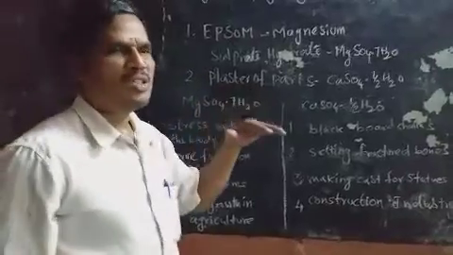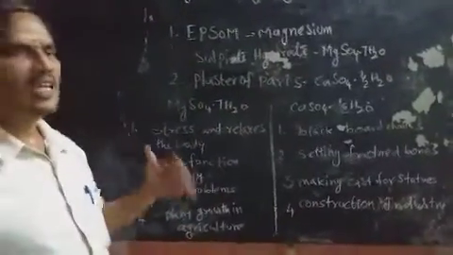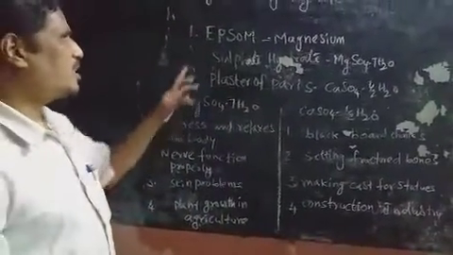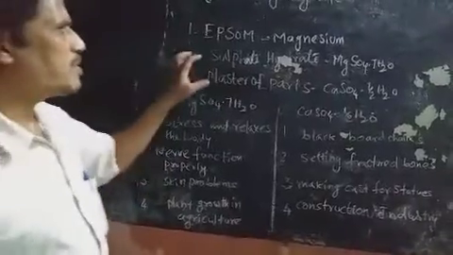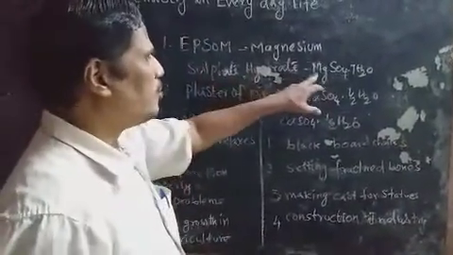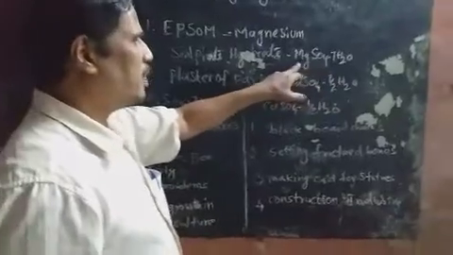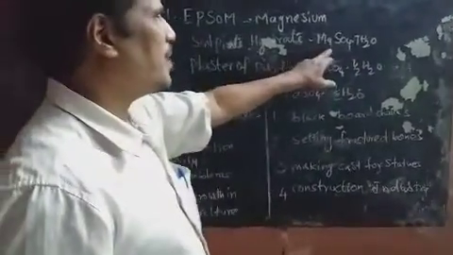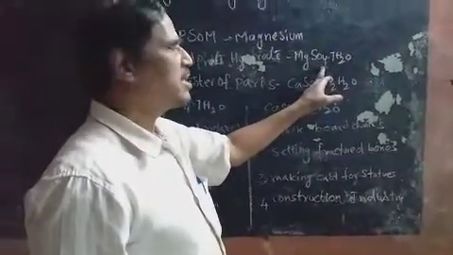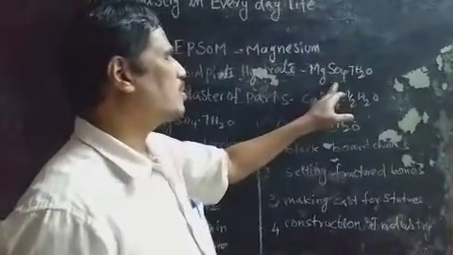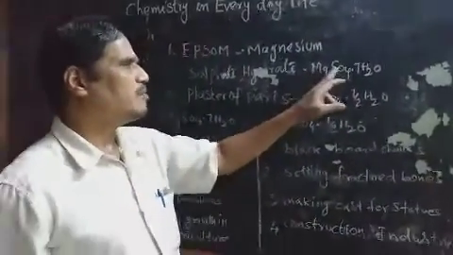So these two compounds, we studied what their uses are in our daily life. First we are taking Epsom salt. Epsom salt is the combination of magnesium and sulfate. Magnesium is an element, and sulfate is a compound. These two, an element and a compound, combine to give magnesium sulfate.